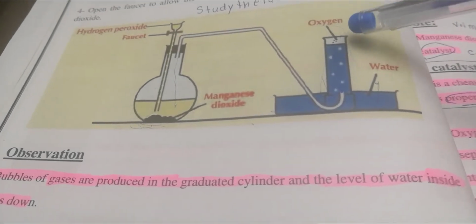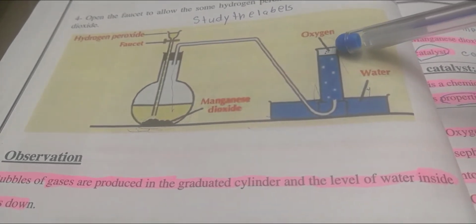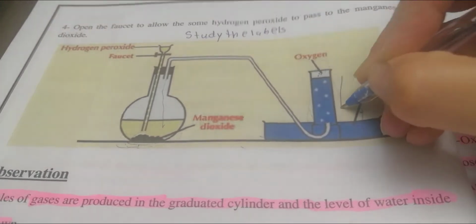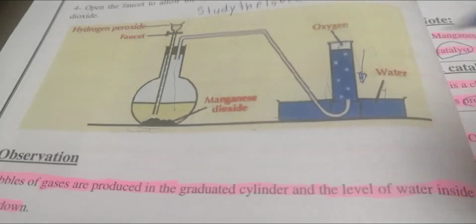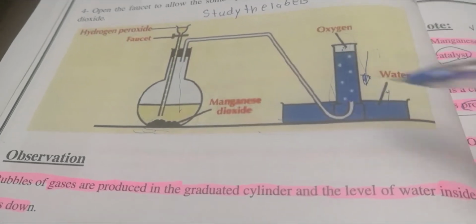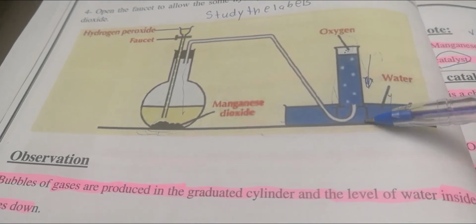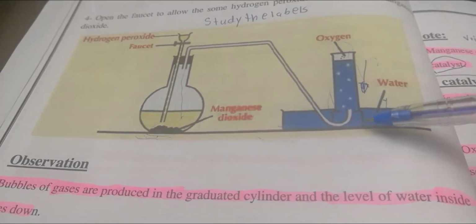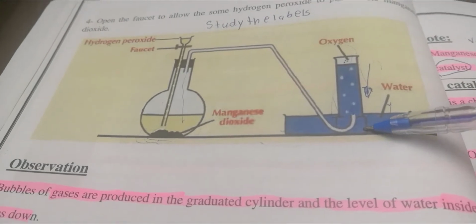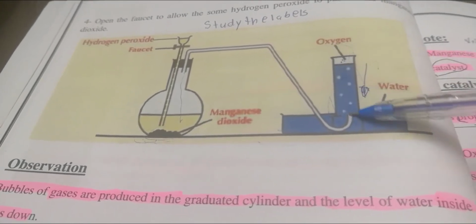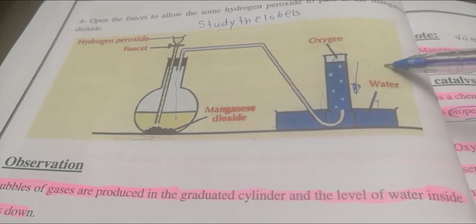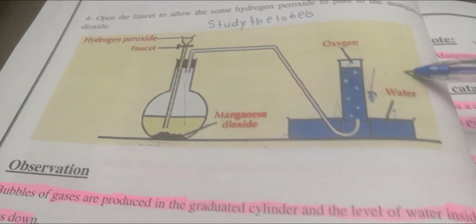When the amount of formed oxygen increases, it will start to push water down, pushing water down and taking its place. Pushing down means downward. Taking water's place means displacement. It replaces water until the whole cylinder is full of oxygen. At this time, I will close it tightly, take it out and start to use it for any purpose I need.